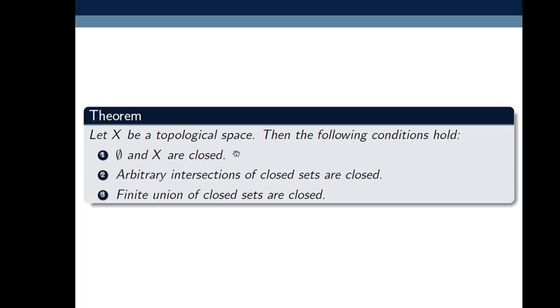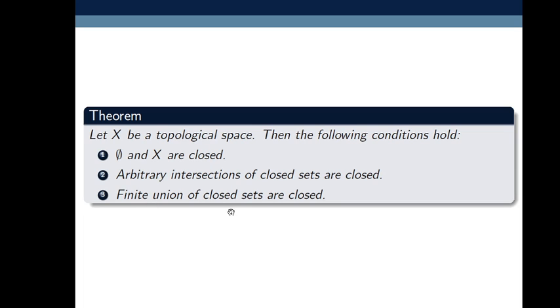So whenever X is a topological space, these three conditions are satisfied. In the definition of a topological space, there are three conditions. The first is that the empty set and X are members of tau. Then the finite intersection of open sets is open, and the third one is